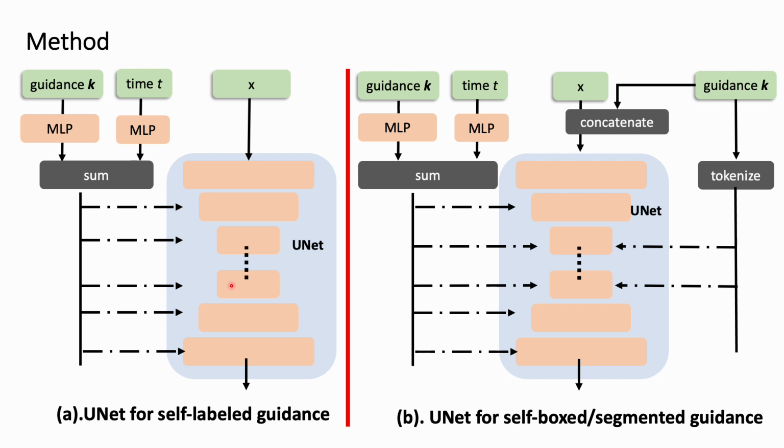For the box and pixel level guidance, firstly we flatten the feature and do the same trick, and send it into every block of the UNet. And for the spatial signal, we also concatenate it with X. In that way, we have 4 channels for the UNet, and we also tokenize them and send them into the blocks of the UNet by cross attention.